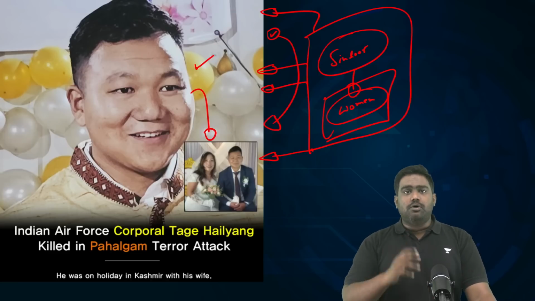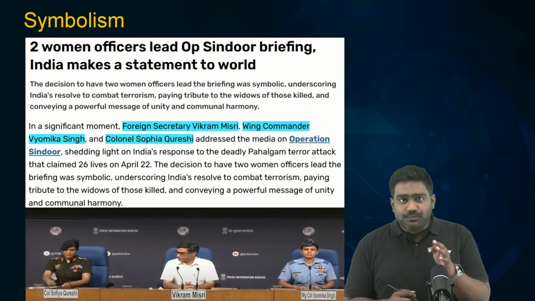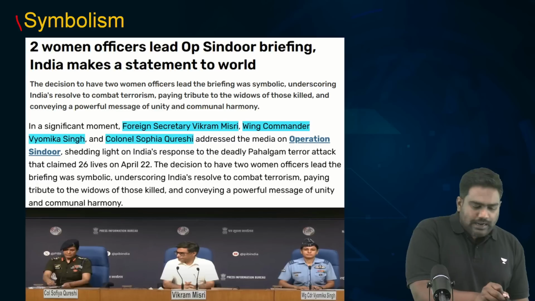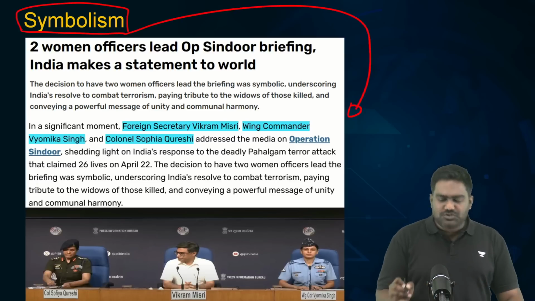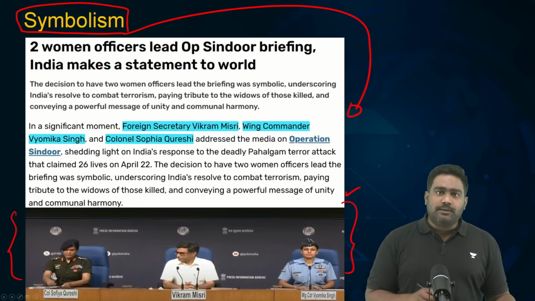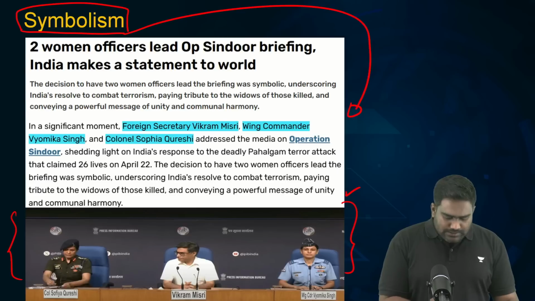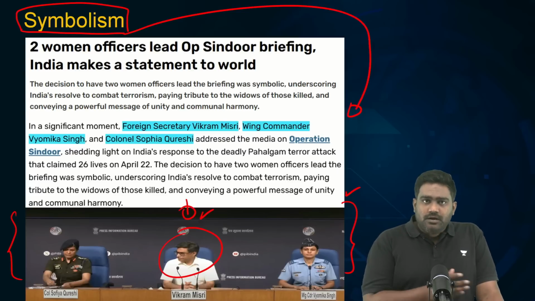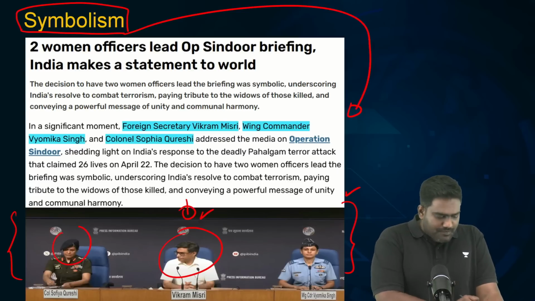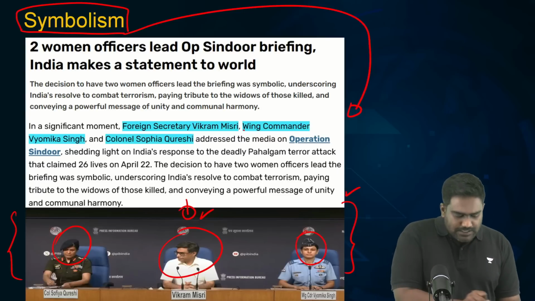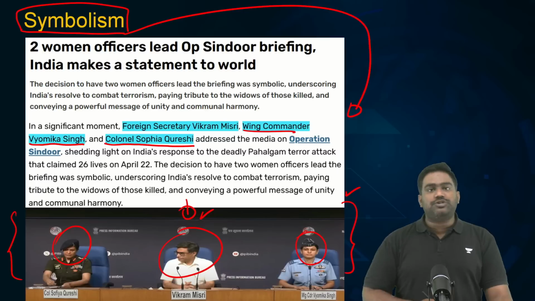But there is a lot of symbolism attached with this attack. In fact, even at the press briefing, the symbolism was very evident. India has done phenomenally well at the press briefing as the whole global community was watching. This joint press briefing by the Ministry of External Affairs and Ministry of Defense had a high symbolic value attached to it. I'm sure many of you would have seen the visuals. The briefing was headed by India's Foreign Secretary, Vikram Misri, from the MEA. And on both sides, he was flanked by two women officers from the Indian Army and Indian Air Force respectively: Wing Commander Vyomika Singh and Colonel Sofia Qureshi.